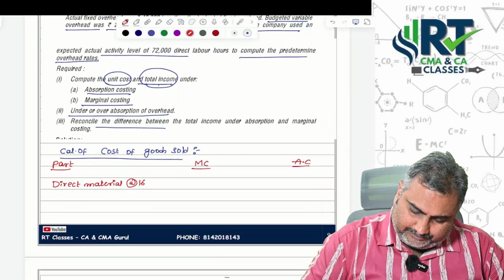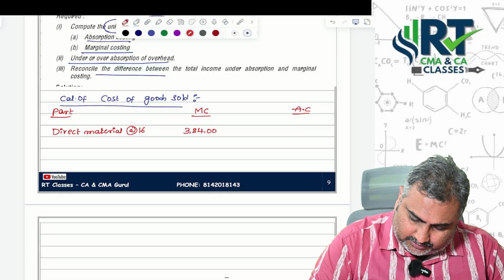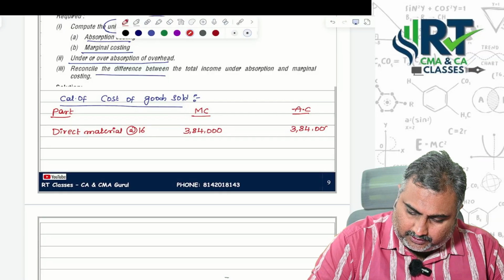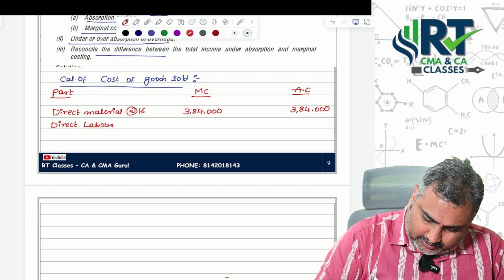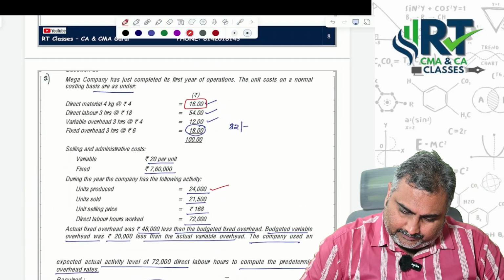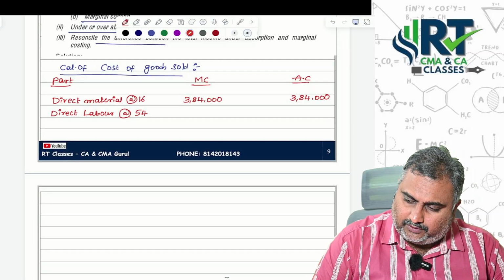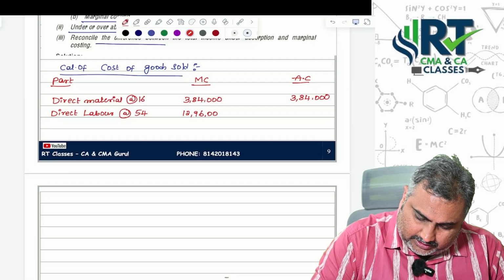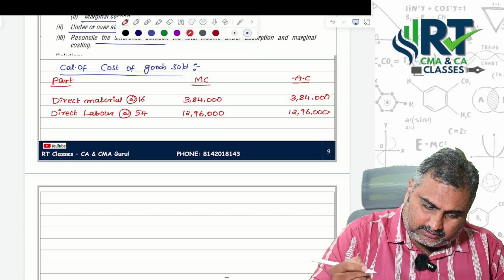That is equal to 3,84,000 under marginal costing as well as absorption costing. Next, direct labor at the rate of 54 into 24,000, that is equal to 12,96,000 under marginal costing as well as absorption costing.